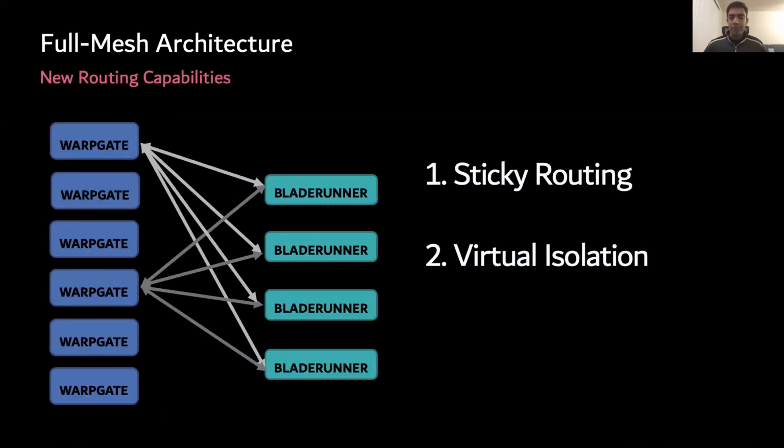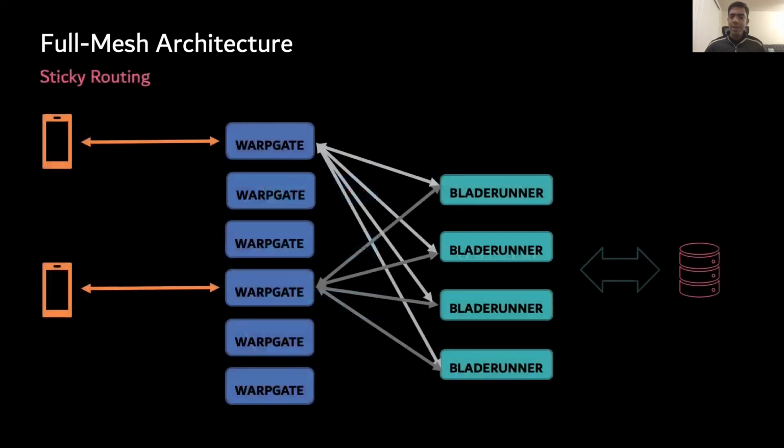The full mesh connection allowed for better load balancing since each WarpGate has more Blade Runners to distribute traffic against. In addition to that, we were able to enable sticky routing and virtual isolation of customers. The idea behind sticky routing is simple. Let us say that we have a live video A. Each client can request a stream to live video A for constant updates that the client may then display to